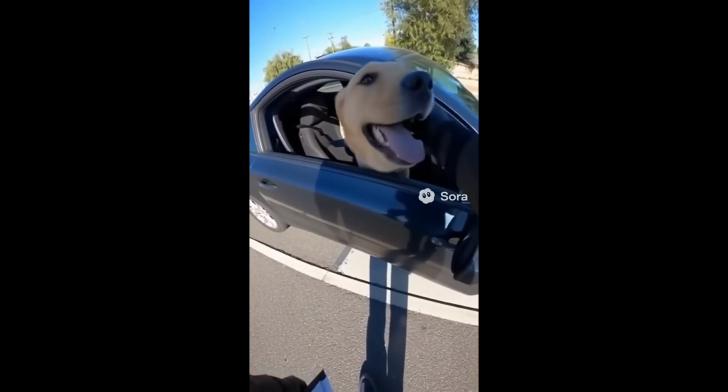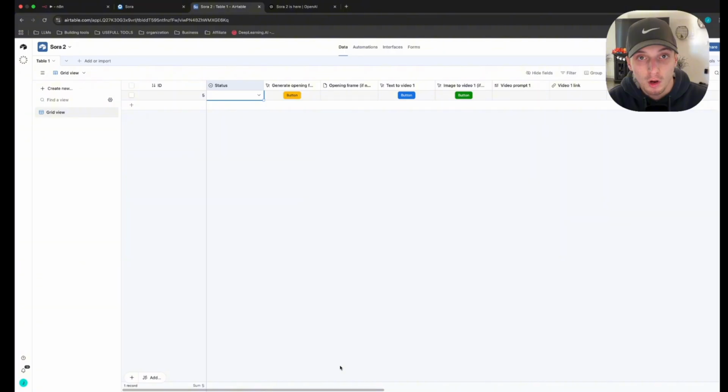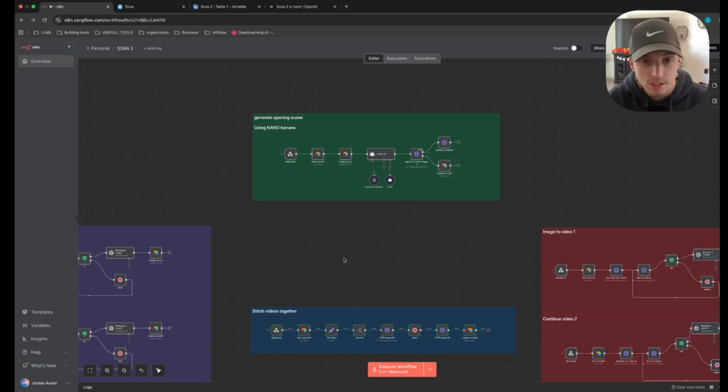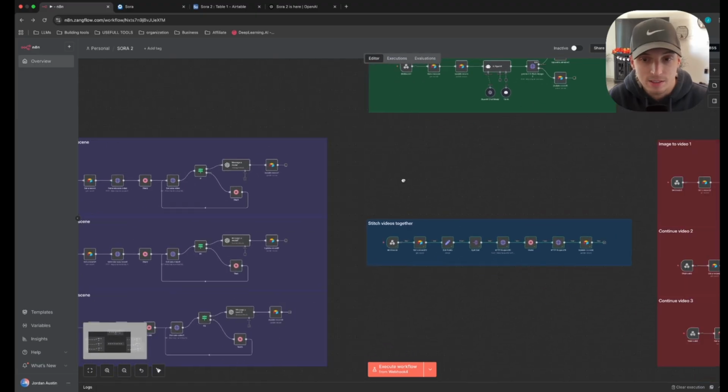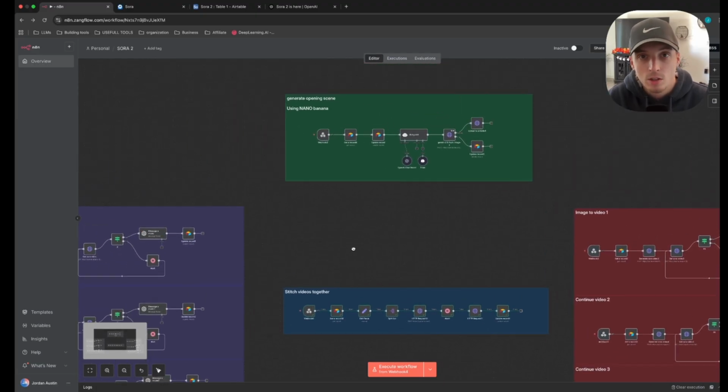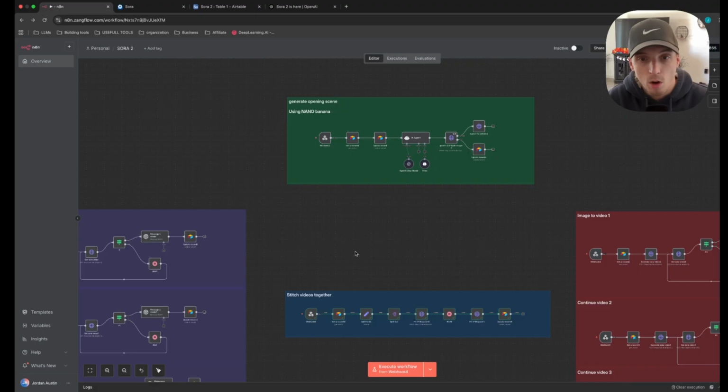That's a happy pup. We were able to create each one of those videos and stitch them together automatically by using this front end Airtable base that I created, and once again, just using this backend system that I built in n8n. So without further ado, let's give a walkthrough, a node by node breakdown, and then hopefully you guys will be able to build it and use it for yourselves.